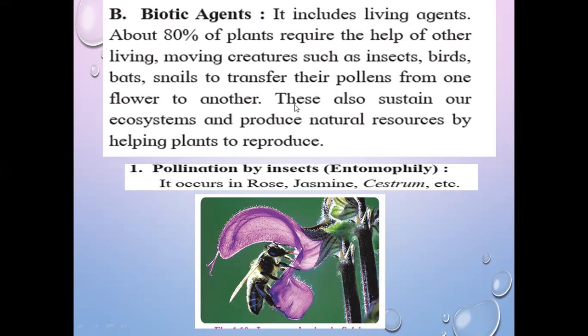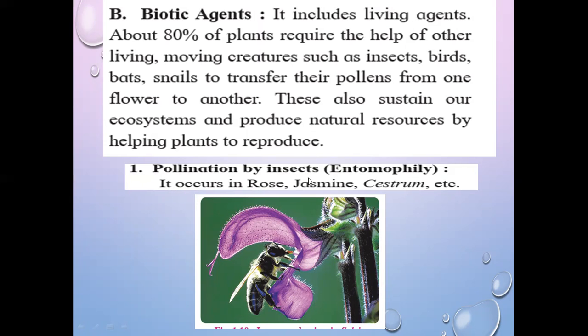Next, these also sustain our ecosystem. Our ecosystem is made up of so many living and non-living things. As these agents visit the flower, they also sustain their own life, because they feed on the flower to get nectar. So they produce natural resources by helping plants to reproduce.